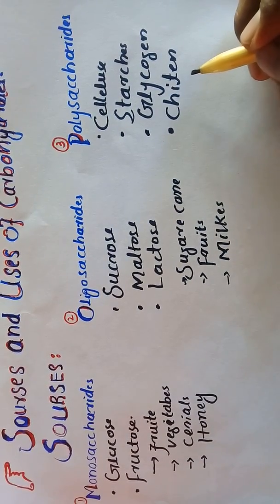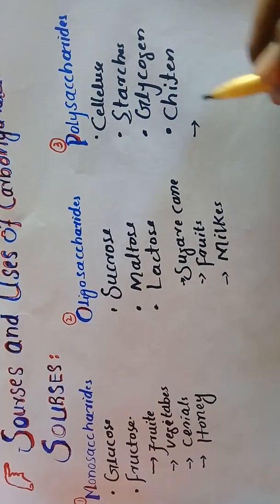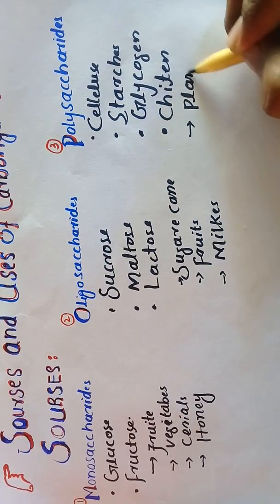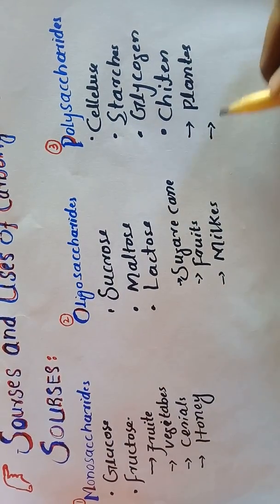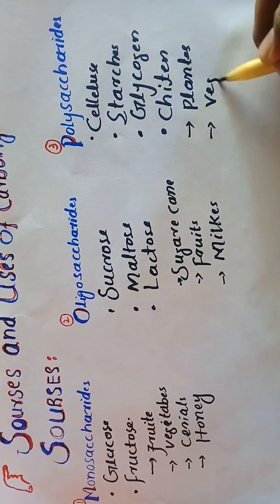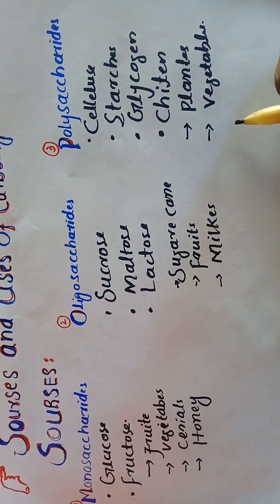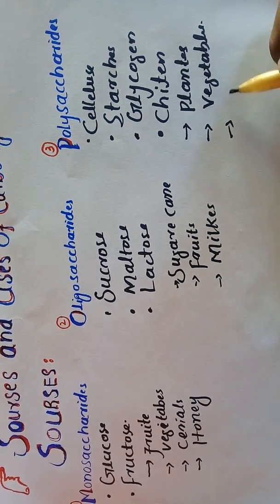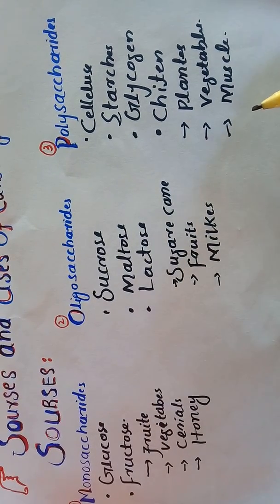These are the polysaccharides, and the source of these: cellulose is obtained from plants, starch is present in vegetables, and glycogen is present in the muscles and livers of animals, the muscles of living things.